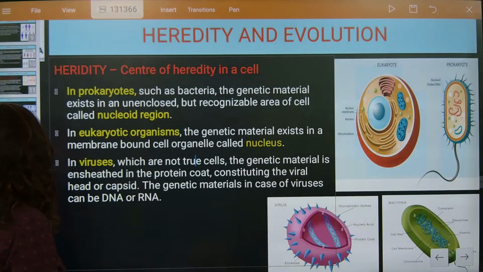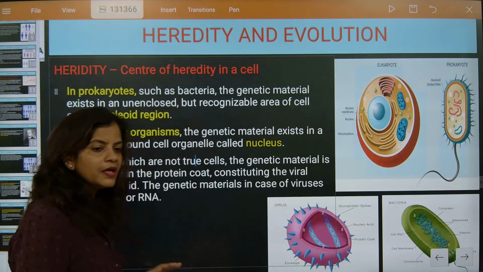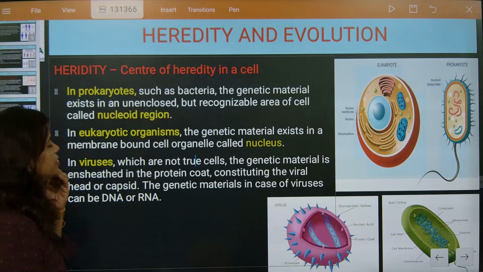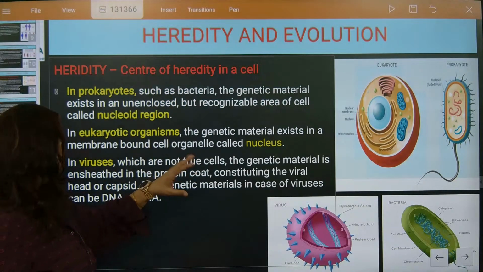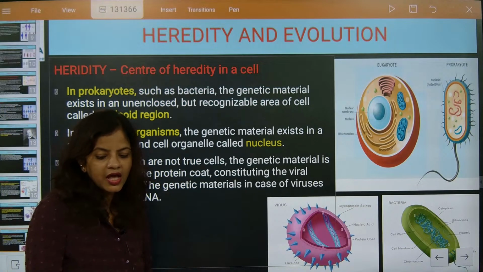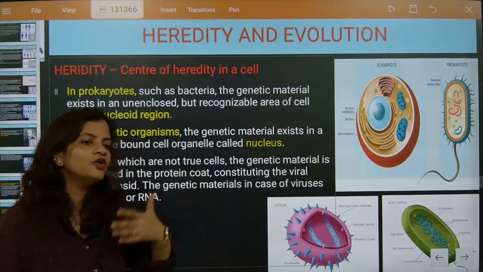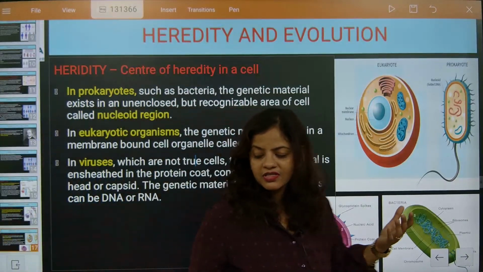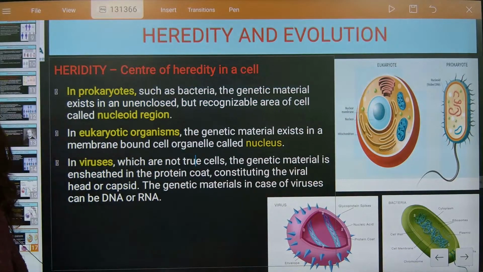I think this is the last. We are going to go for the next slide. So we have understood the part about the virus. It is not a true cell. Already we know that it is not a true cell. The genetic material is seated in the protein core. They are believers of only one thing: duplicating and replicating once they enter inside the host body. Yes, absolutely. So we'll go for the next slide.